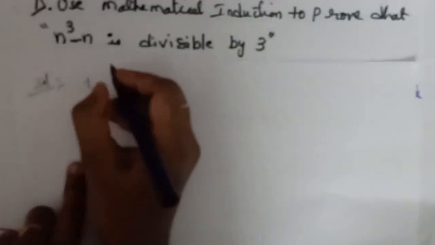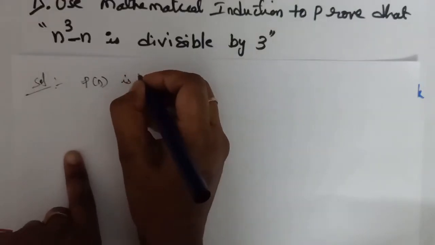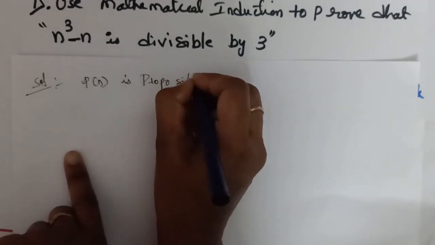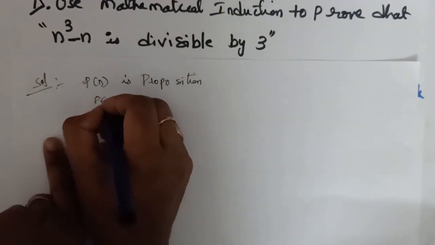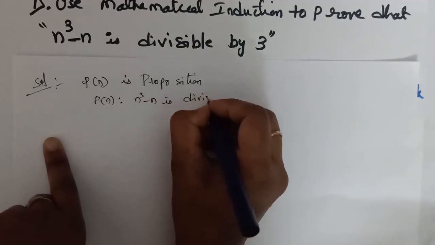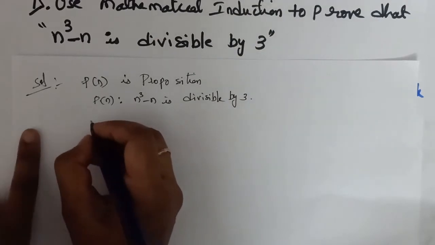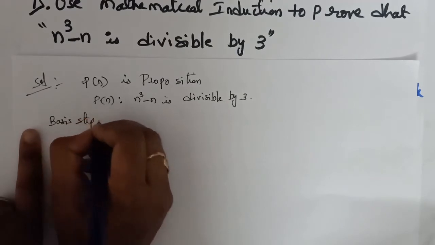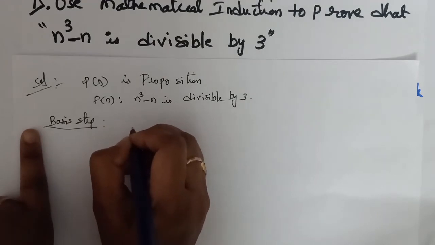P of n denotes the proposition here, that is, n cube minus n is divisible by 3. Okay, next step, basis step. In this basis step, we have to assume P of 1 is true.